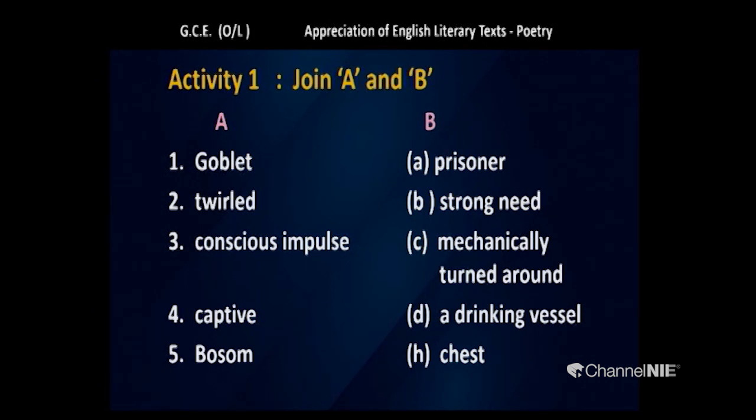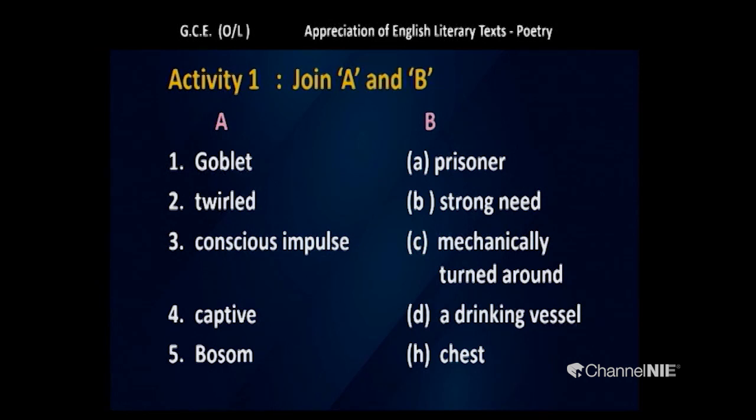Under A you get 5 words, B you get another 5 words, you are going to match. First one, goblet. Second one, twirled. Third, conscious impulse. 4, captive. 5th, bosom.